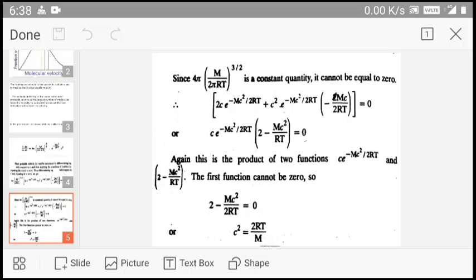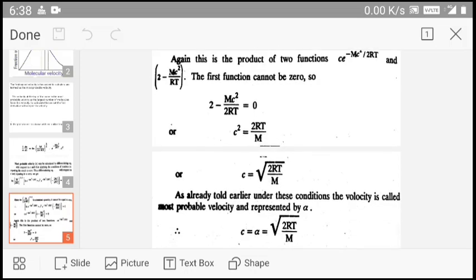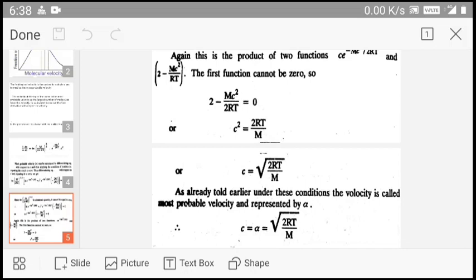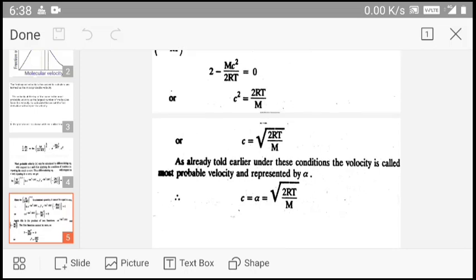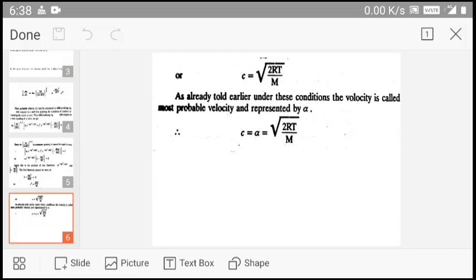Now, between these two, the first function cannot be equal to 0. So, 2 − mc²/2RT is equal to 0. On solving this equation, c² is equal to 2RT/m, or c is equal to √(2RT/m). Now this c is known as the most probable velocity, and it is represented by alpha, that is c = α = √(2RT/m).